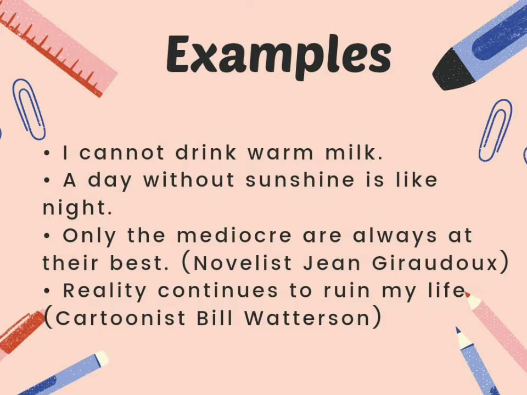The third example, only the mediocre are always at their best. Only the mediocre is the subject, and are is the verb in the form of to be. The last example, reality continues to ruin my life. Reality is the subject and continues is the verb. So from these examples, we can conclude that a simple sentence is a sentence that consists of just one independent clause.